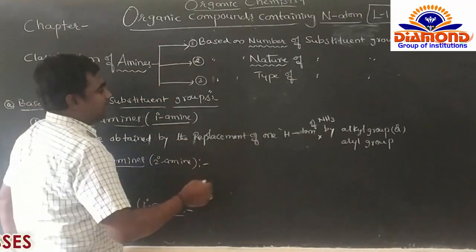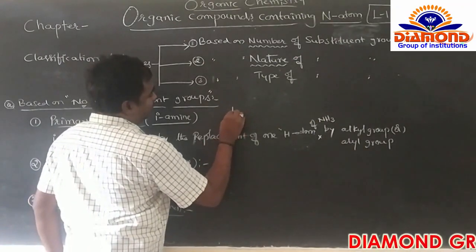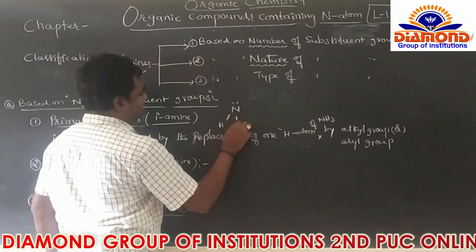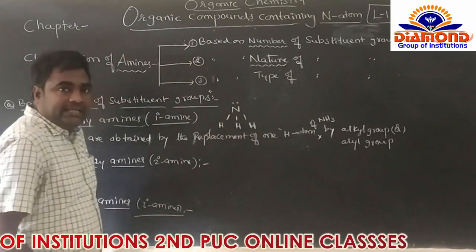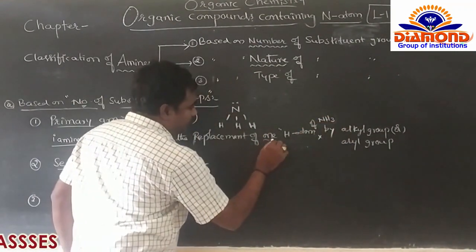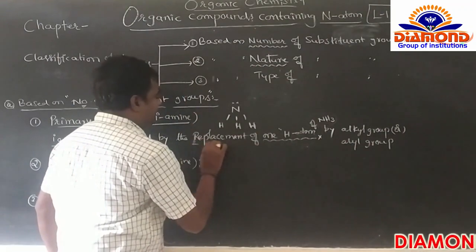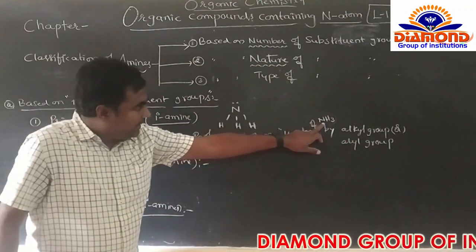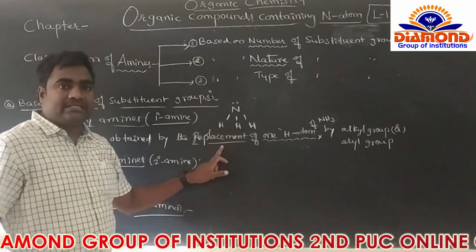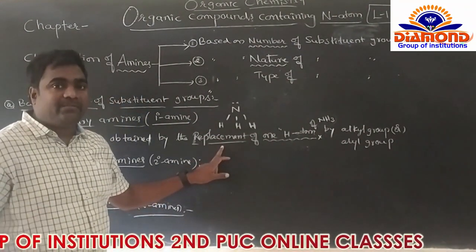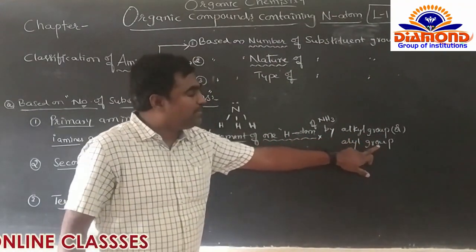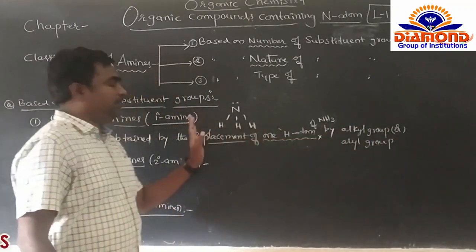So first of all, you have to take the ammonia. So here NH3. Here क्या होगा? In NH3 molecule हम क्या करेंगे? One hydrogen atom must get replaced. So in ammonia one hydrogen atom replace करना. कौन सा लेके replace करने का है? Alkyl group लेके replace करना, नहीं तो aryl group लेके replace करना. So then we can get the primary amines.